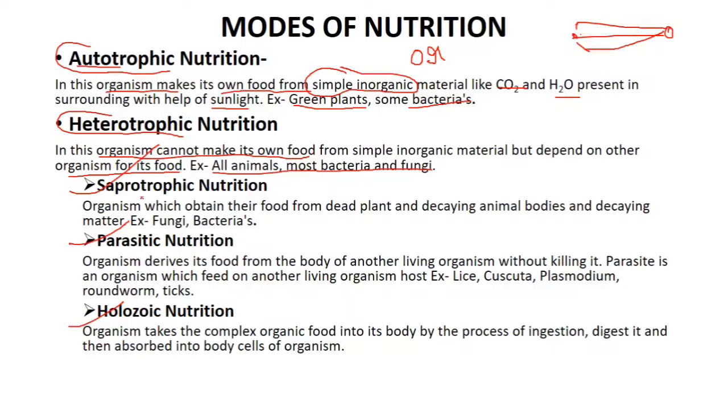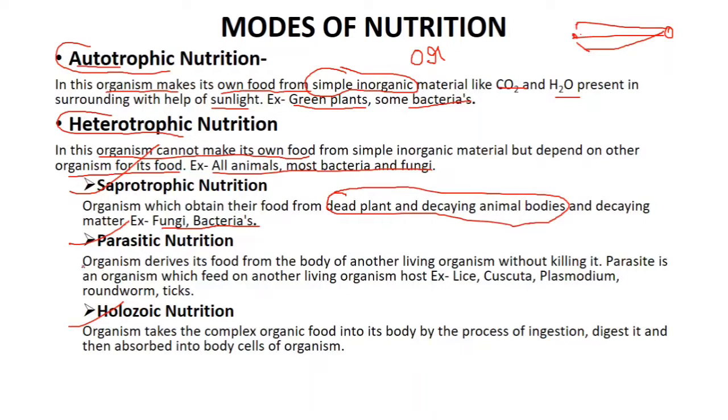What is saprotrophic? Organisms which obtain their food from dead plants and decaying animal bodies. So what do these organisms do? They sit on the dead plants and decaying body substances. Then they secrete digestive juices, enzymes, on this dead organism, and this digestive enzyme degrades the dead substance, and then they suck their nutrition from that. Examples of saprotrophic nutrition are fungi and bacteria.